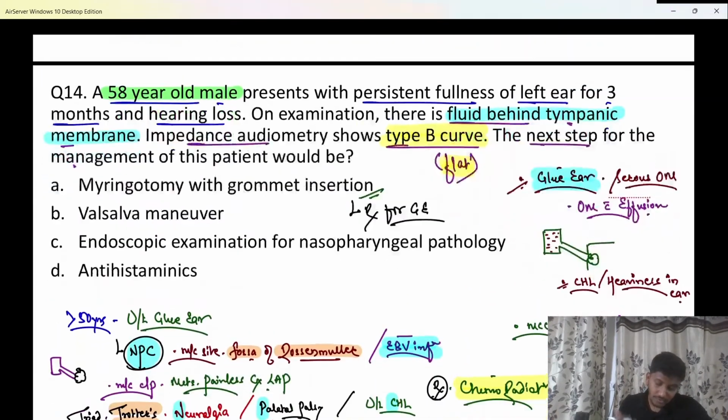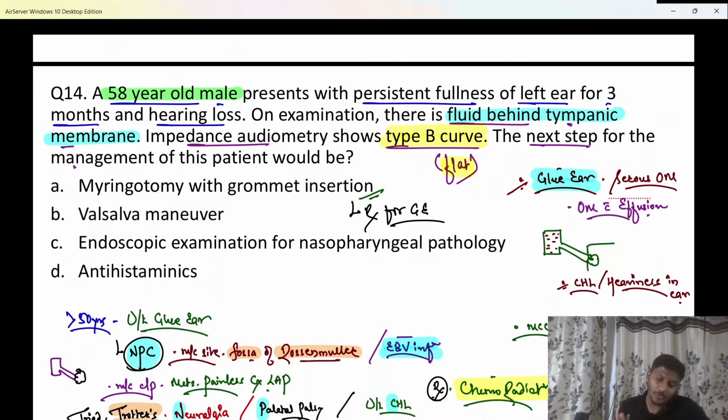Okay, let's go. So here, a 58-year-old male patient is presenting to you with heaviness or fullness in the left ear for 3 months along with hearing loss, fluid behind the tympanic membrane. So the patient is having a unilateral glue ear, that is even confirmed by impedance audiometry, which is showing you a flat curve. And unilateral glue ear in a patient who is more than 50 years of age, more likely cause can be an NPC.